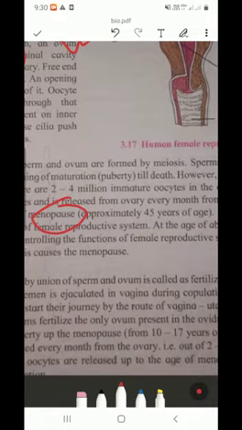After menopause, a woman cannot produce ovum. Due to no production of ovum, fertilization does not occur in the female reproductive system, and due to no fertilization, the zygote does not form, the embryo does not form, and the baby is not born. So up to menopause it ends. The female reproductive system stops working in menopause, but in the male reproductive system, he can produce sperms. Okay, this is the thing.